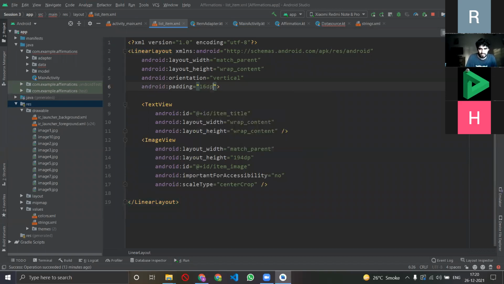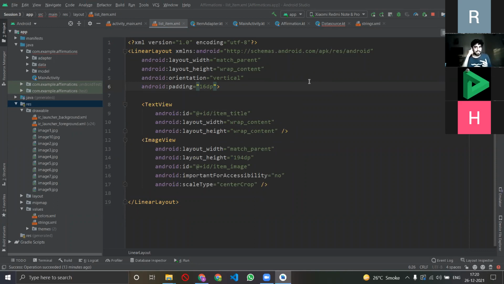Now what is padding? Vinay, please correct me if I'm wrong, but padding is just a way of telling how the image is to adjust as per what is around it. So there is a final frame of the mobile or the UI, right? There's going to be a lot of text.